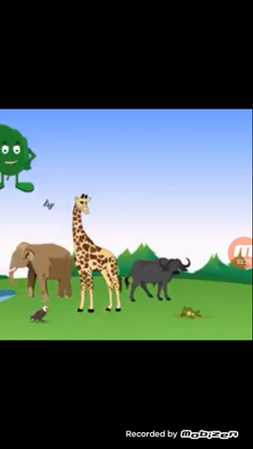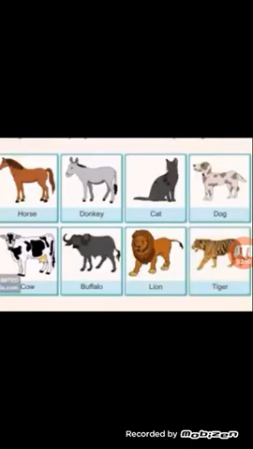Children, here is a picture in which you can see various animals. Can you recognize these animals? Okay, then we'll read about the mammals. What are mammals? Children, mammals are the animals that give birth to their young ones of their own kind, such as horse, donkey, cow, dog, cat, buffalo, lion, tiger, etc. You can see in the picture, here are some animals.